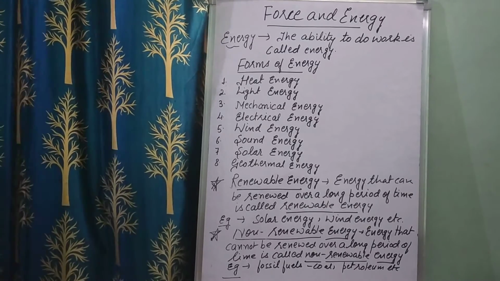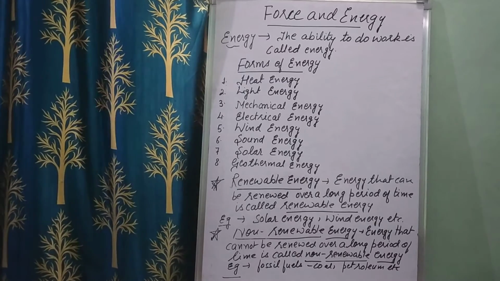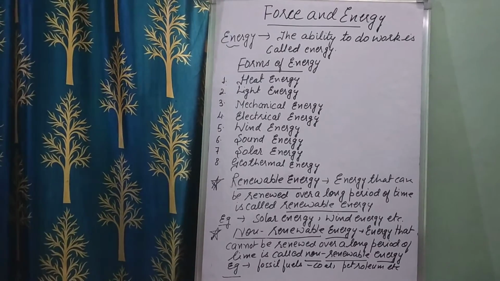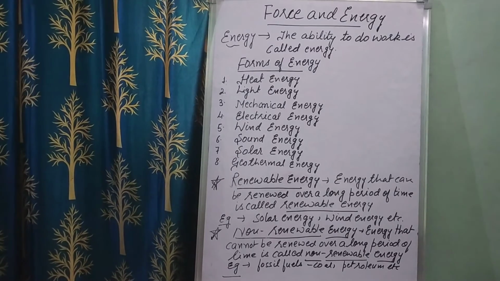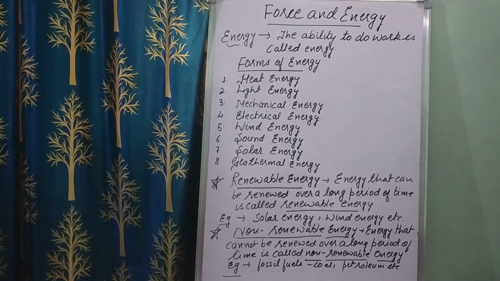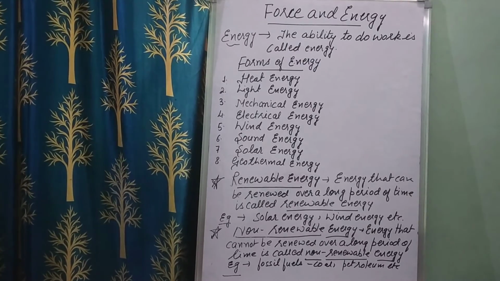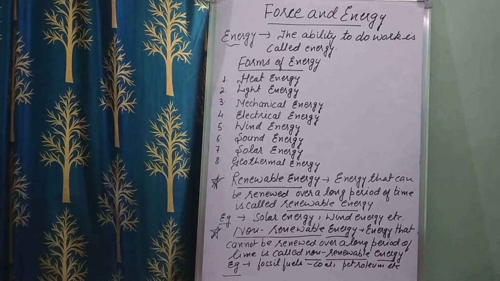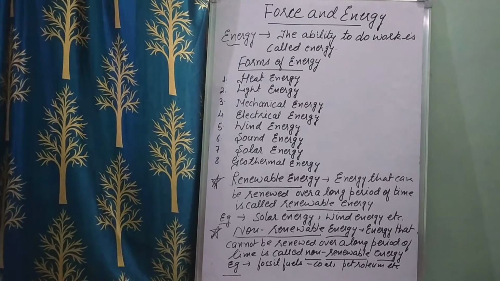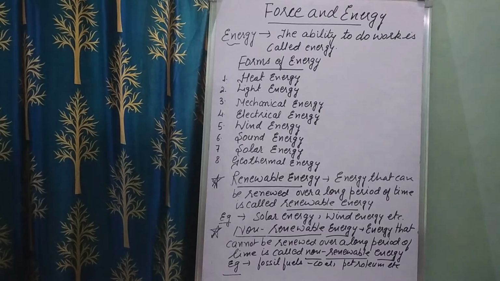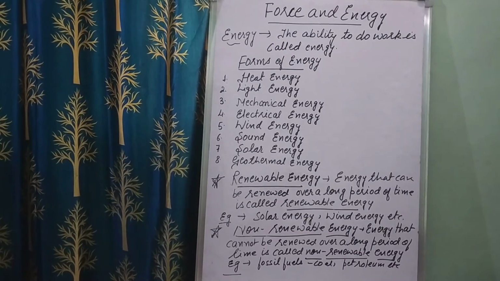Now let's study two types of energy, renewable energy and non-renewable energy. Children, energy that can be renewed or replenished over a long period of time is called renewable energy, because we can use this energy for a long period of time.